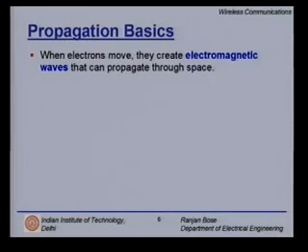Let us now look at some propagation basics. We start right from the start. That is, when electrons move, they create electromagnetic waves that can propagate through space. All of us know that. So we start with a circuit where we make the electrons move in a certain fashion so as to generate, hopefully, a sinusoidal waveform.